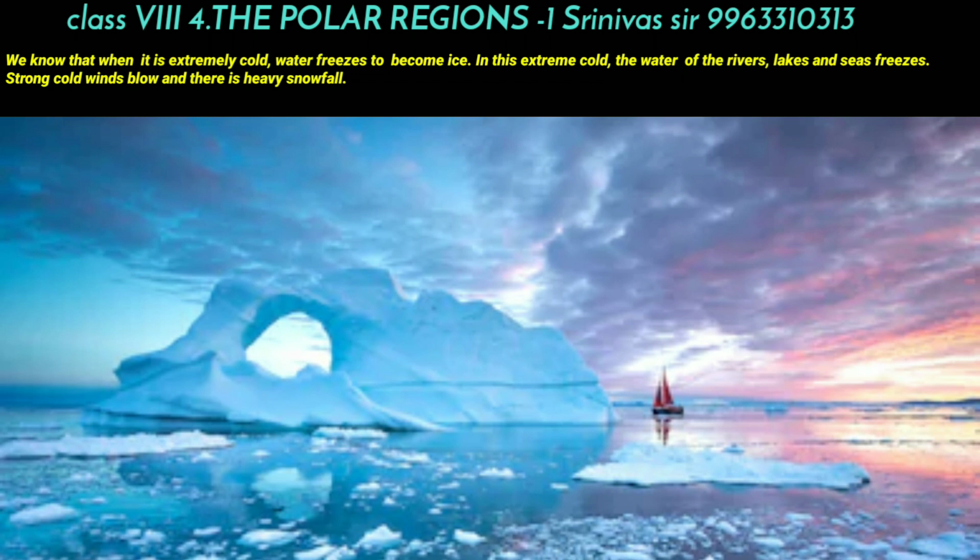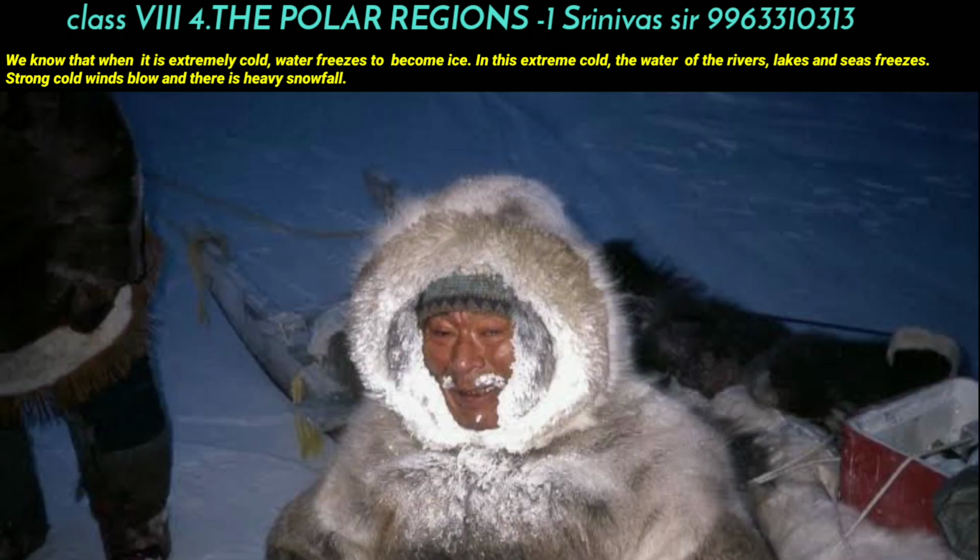We know that when it is extremely cold, water freezes to become ice. In this extreme cold, the water of the rivers, lakes and seas freezes, so the water becomes ice.